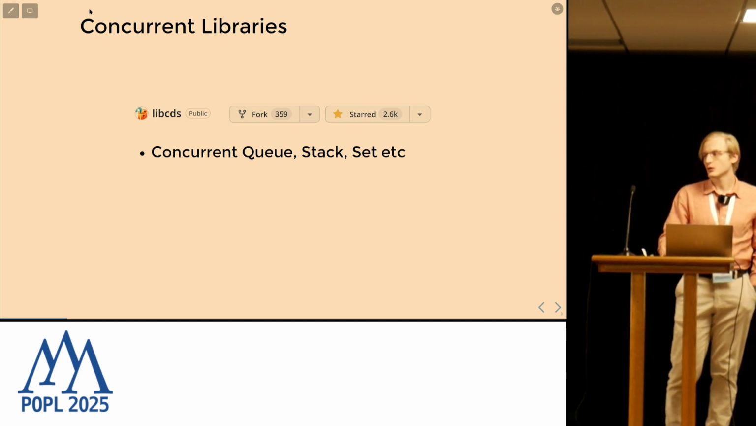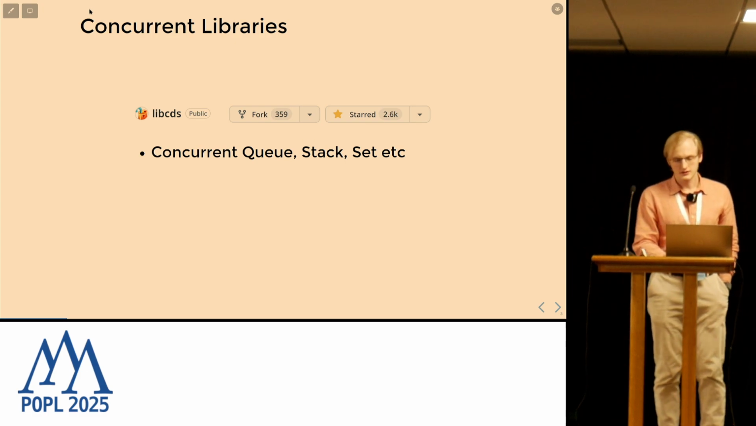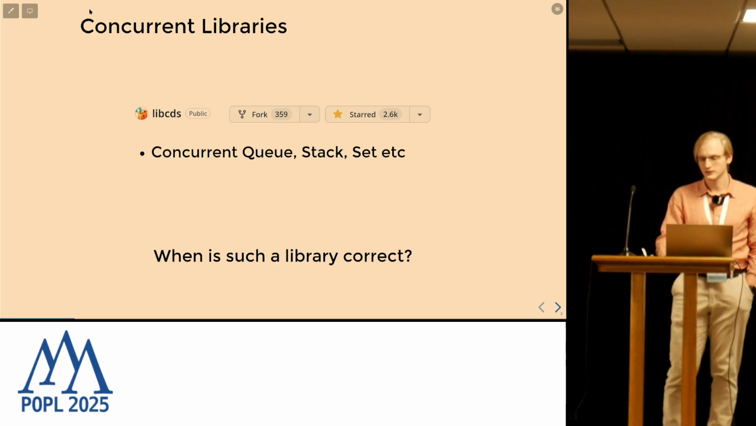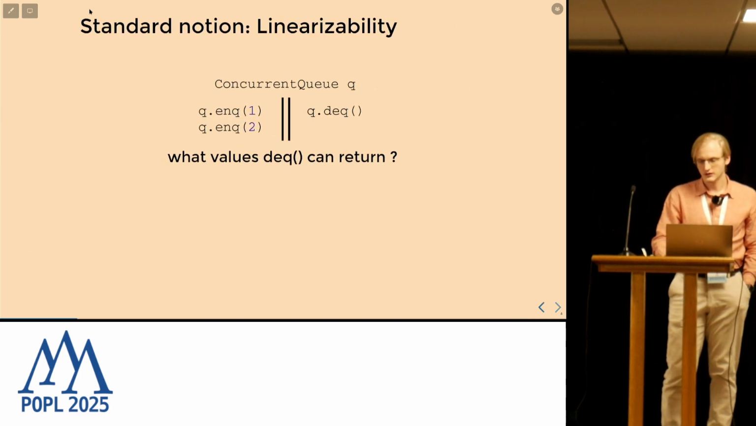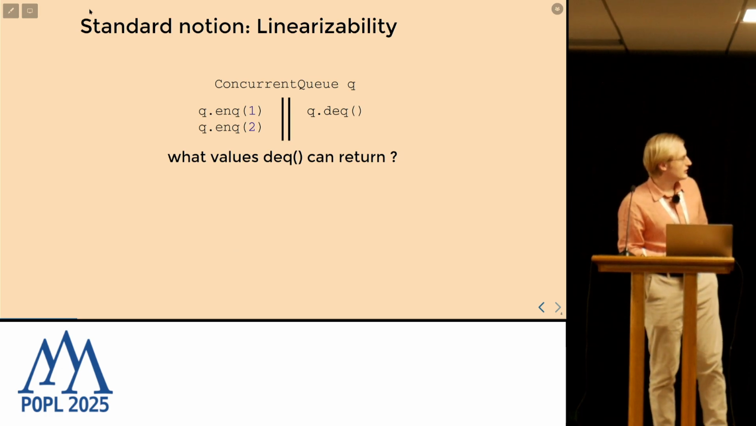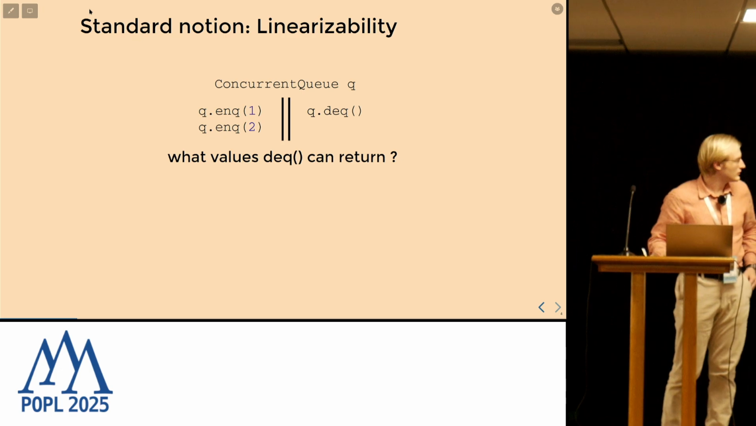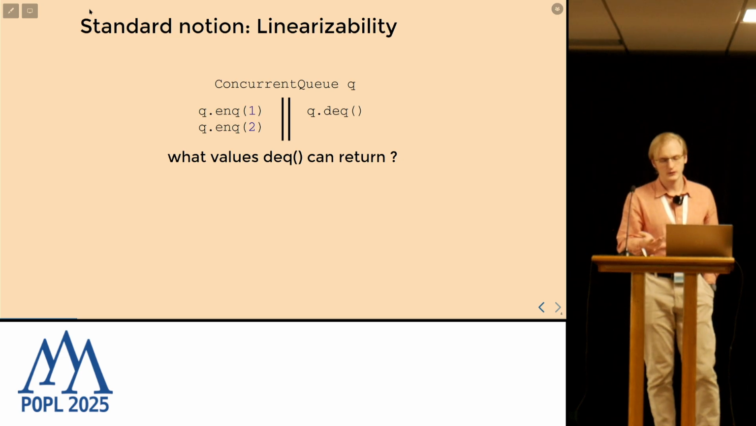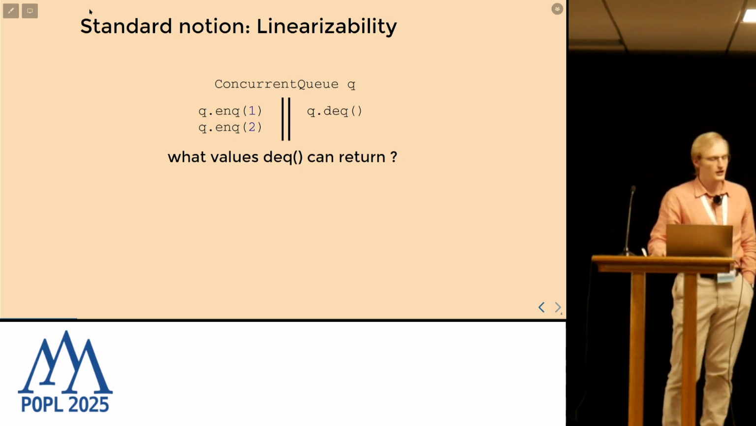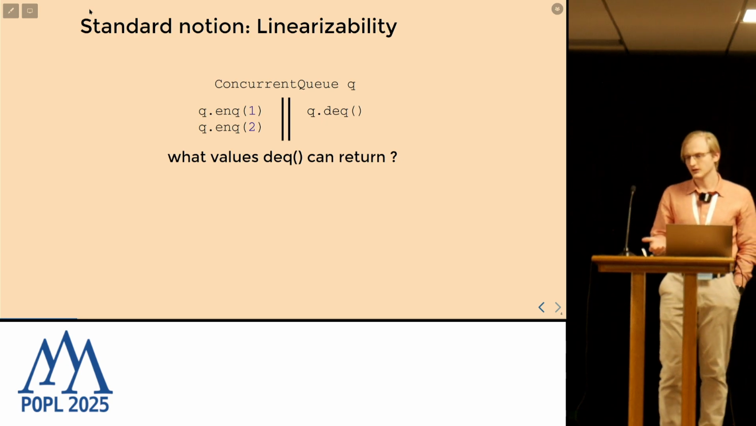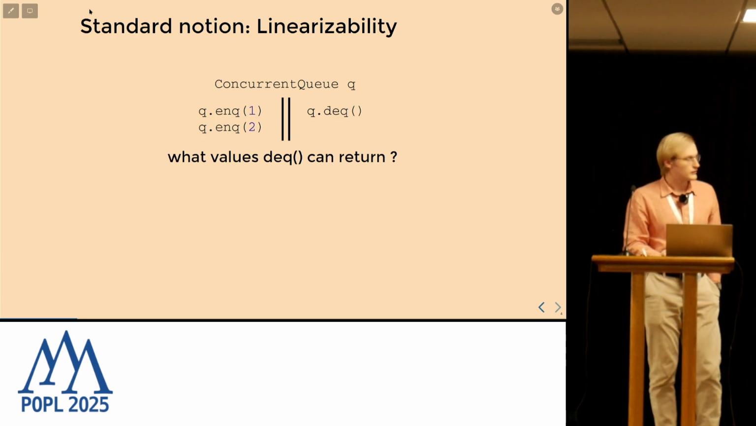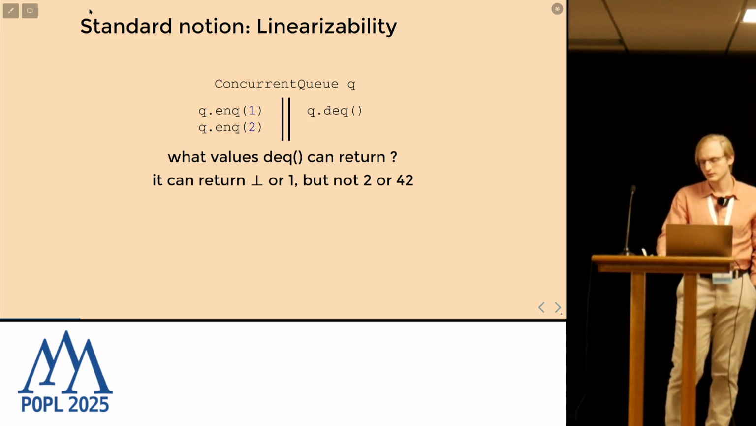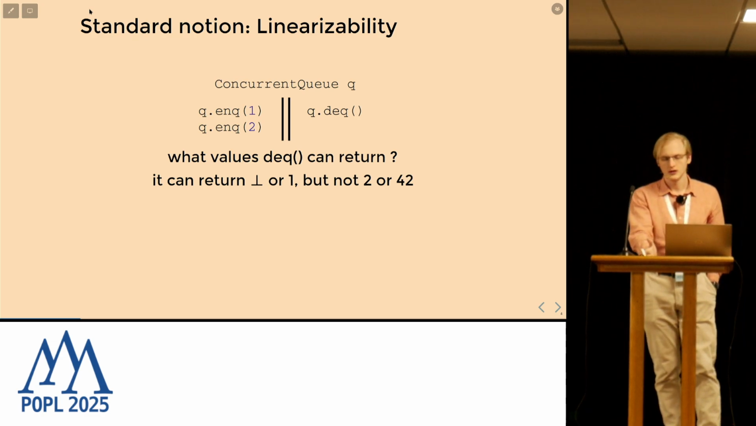Since it's so widely used, a reasonable question is how we can be sure that such implementations are actually correct. For that, let's take a look at this example of using a concurrent queue. In the first thread, we are pushing values 1 and 2, and in the second thread, we are retrieving a value from the queue. Which possible values can we see in the second thread? The right answer is bottom, which is just a marker of an empty queue, and 1. But we cannot see 2 or 42. Why is it like this?